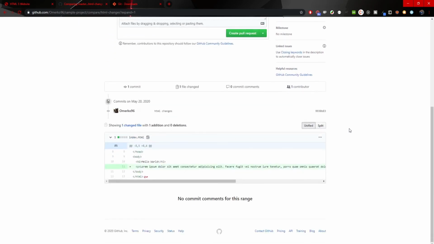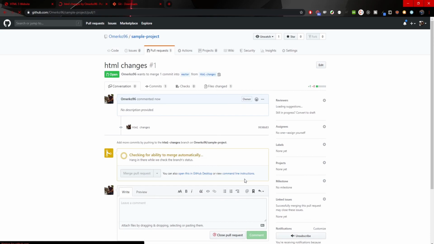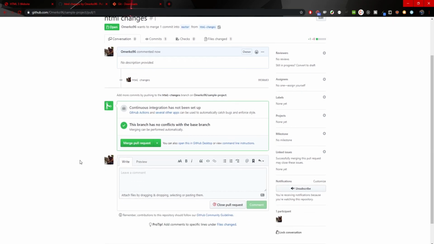If we scroll down a bit, you could see the changes that we had, and that was the one change that we created for the paragraph, and we could create a pull request for it. So create pull request, and you could see the yellow a bit here that it was checking the pull request, and if everything is okay, we will get this green section and we will be able to merge.